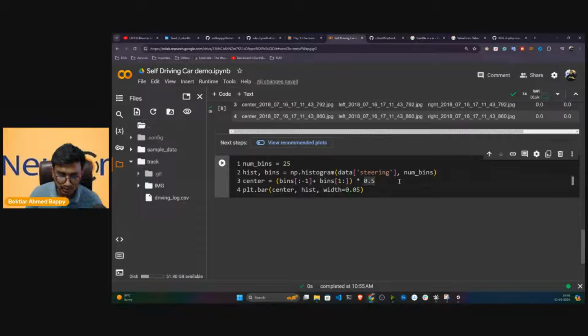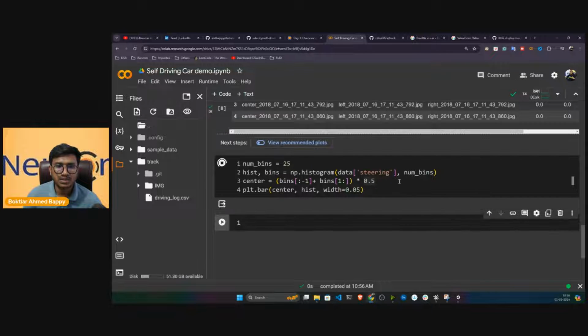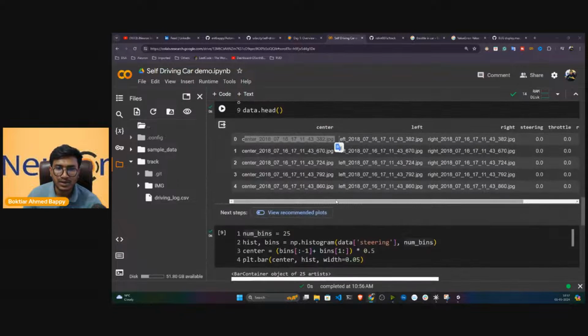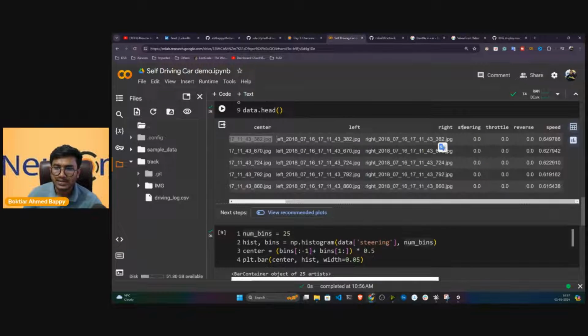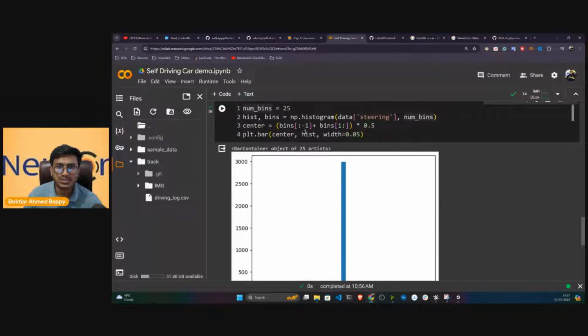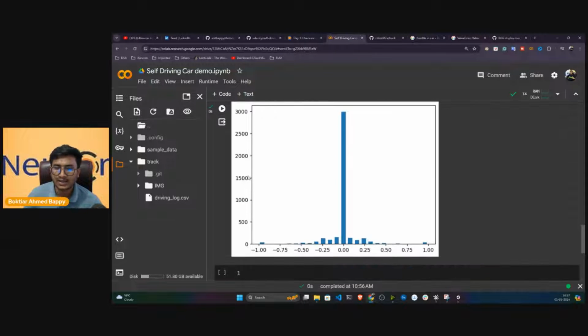Now if I execute, I'm just plotting my steering angle, as you can see. This is the steering angle I'm having. I'm just doing a distribution, this particular histogram on top of my steering column.